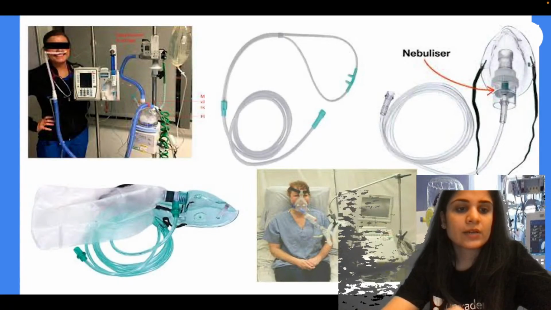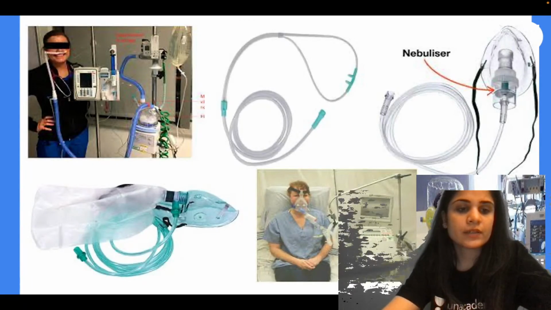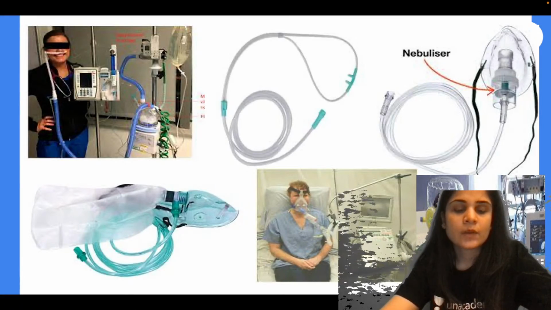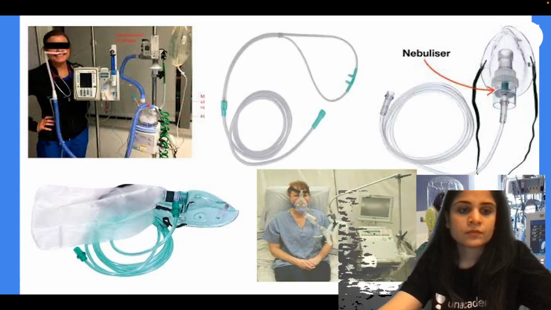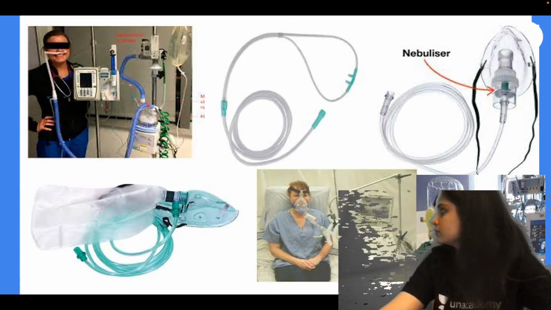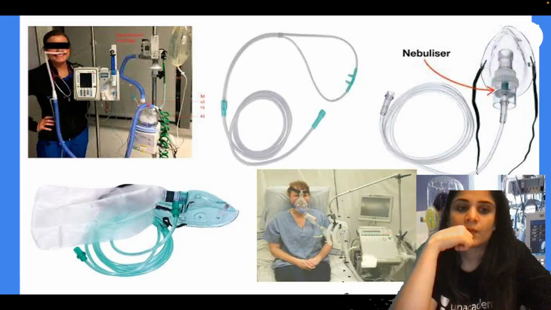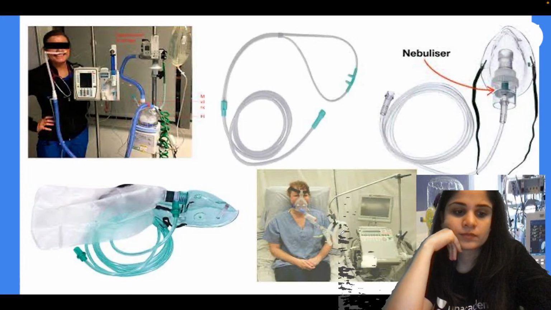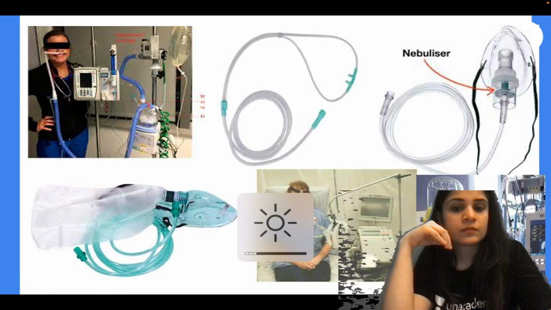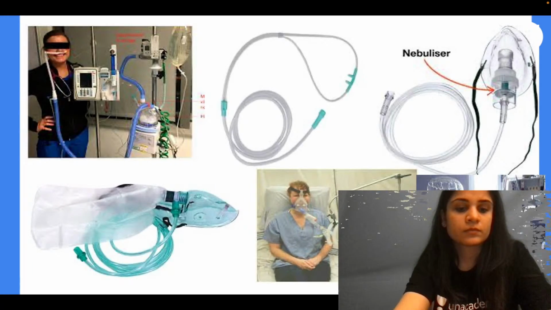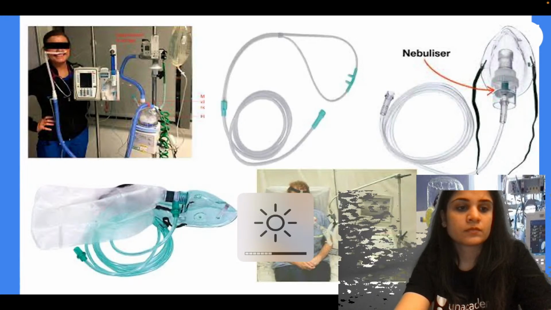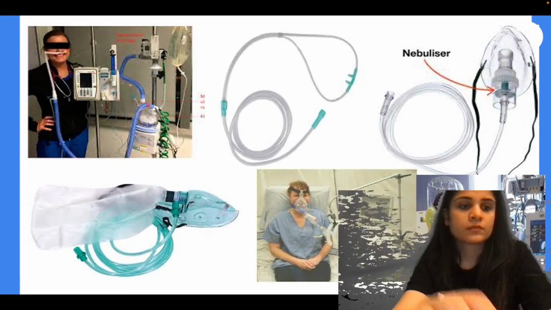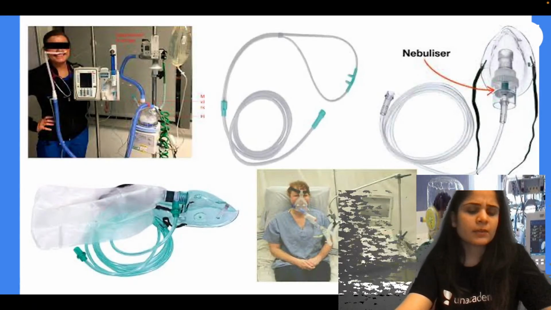Okay, now look at all these things over here and identify what we are talking about in this case. What are the things that we are talking about?